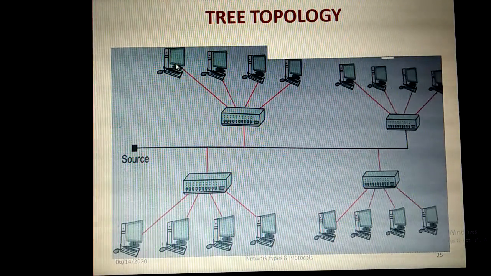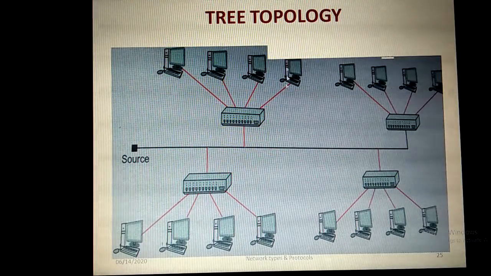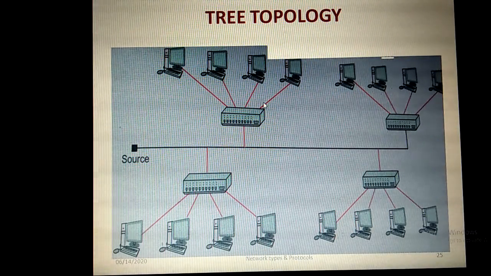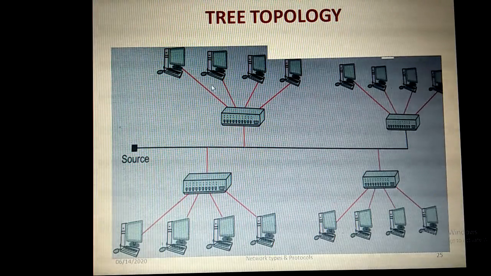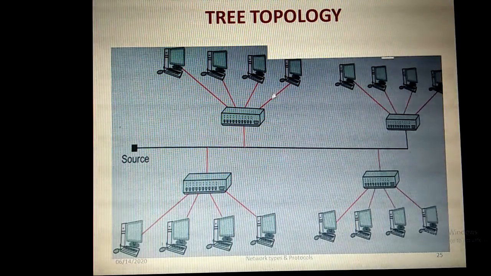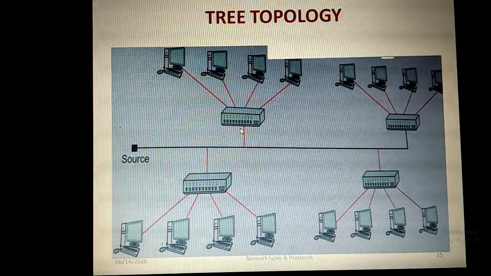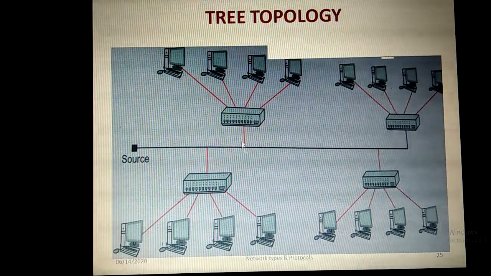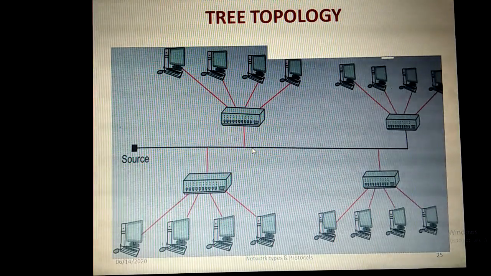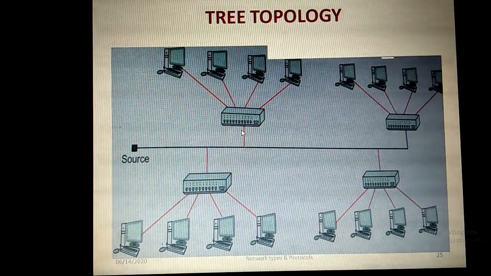So every star, this is making one LAN, and this is another LAN, this is another LAN. So it is following star topology. Okay, so this LAN is following star arrangement. Every group of networks, that is every LAN, has a central hub. This central hub is connected to the common cable. So here no systems, no devices are directly connected to the common cable. That is the difference between the bus topology and the tree topology.